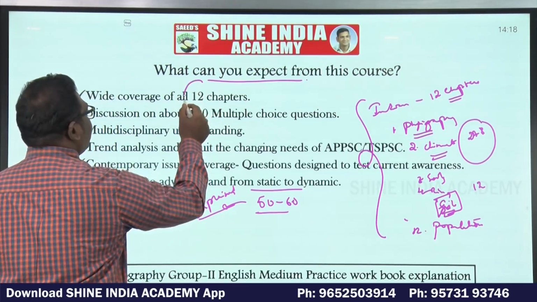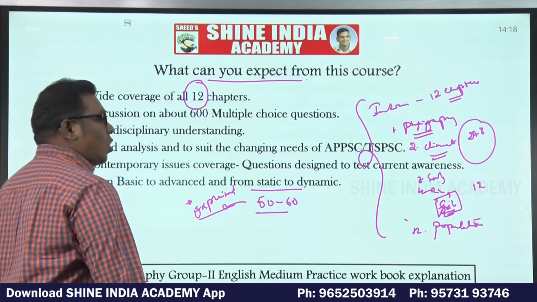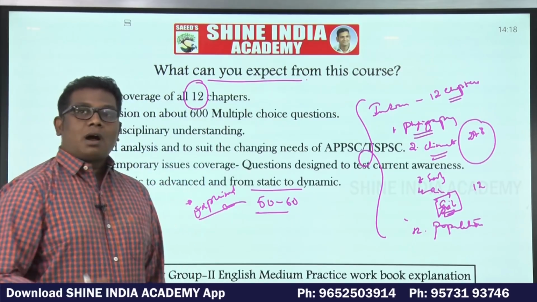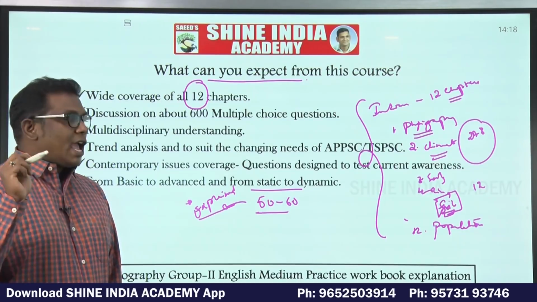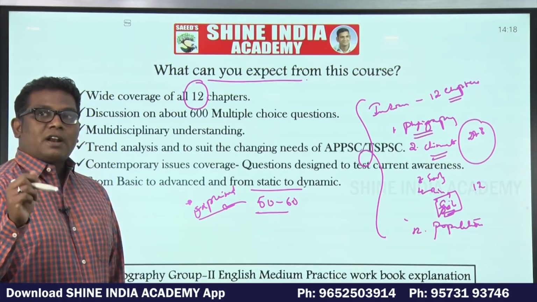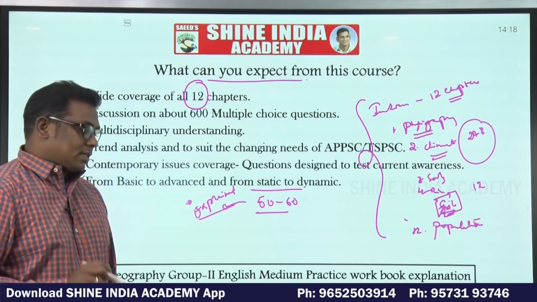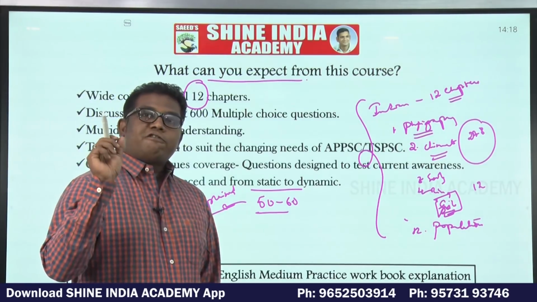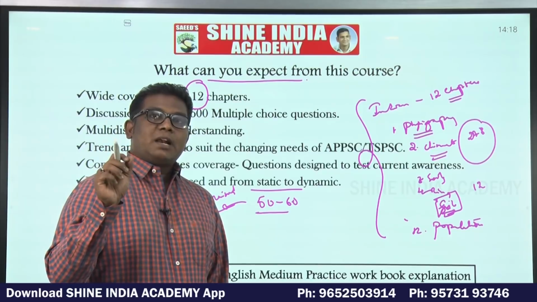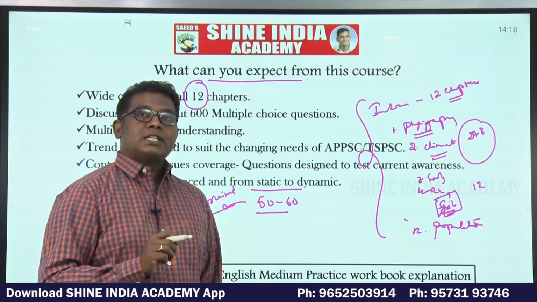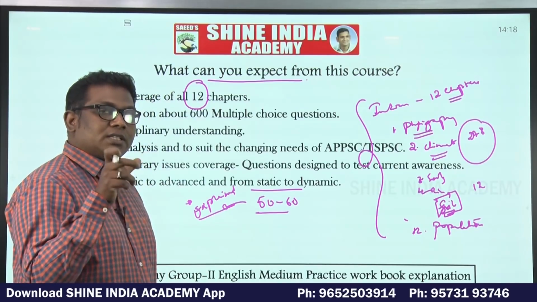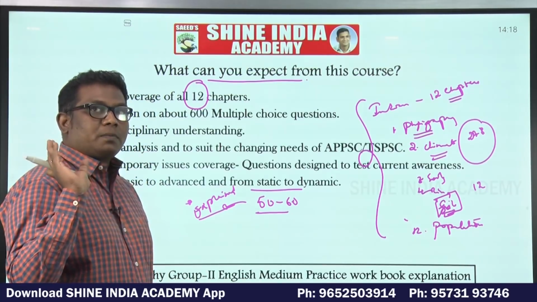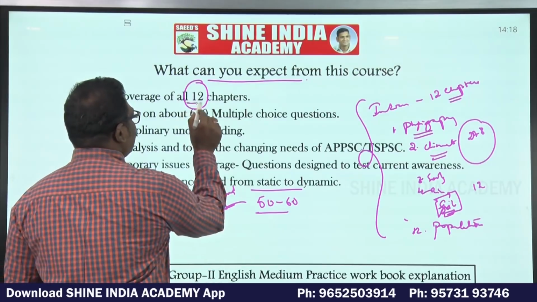So all the 12 chapters have been covered here. No exclusion of any kind. Honestly, every microscopic element from every major chapter has been included in one form or other. Every single fact, every single analytical portion has been taken into consideration, and these have been made into continuous, cohesive questions in our practice workbook. So the entire 12 chapters have been completed.